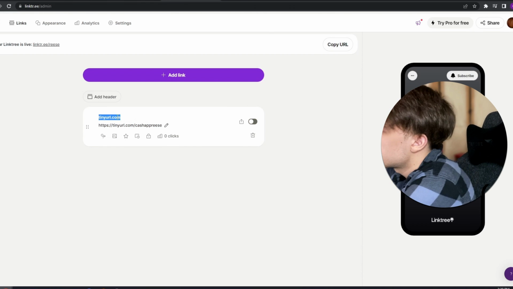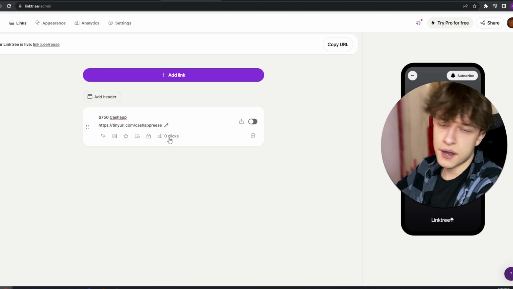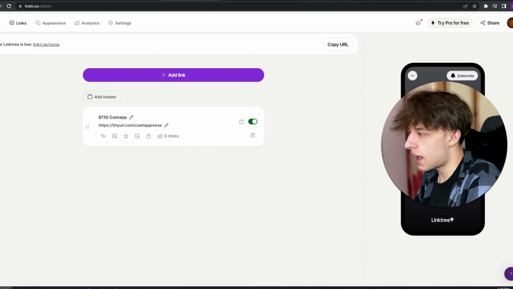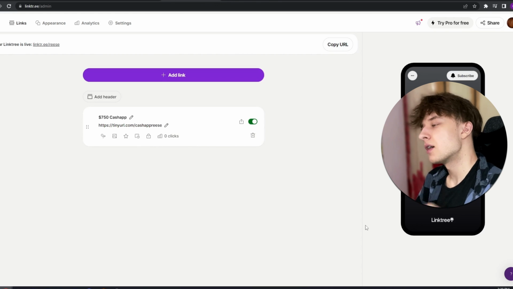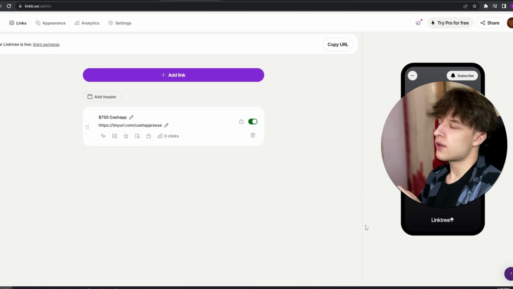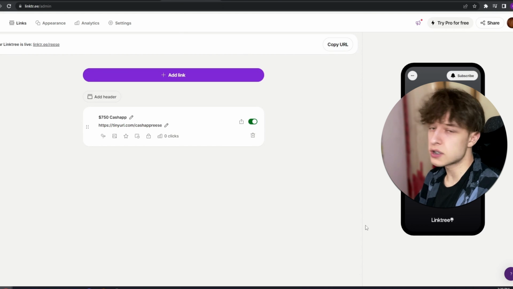So now you're gonna wanna make your title something like $750 Cash App or whatever your thing is, you know. And make sure this button is checked so it shows up, and it should show up right here. You can also have multiple affiliate links if you wanted to. Like you could have a Cash App one, and then they have like an Apple reviewer one. You could do that one as well. And there's a chance that one of the people who clicked on your Linktree will do both of them, or you could just run ads for both of them.